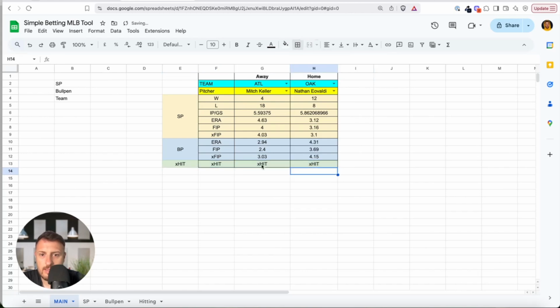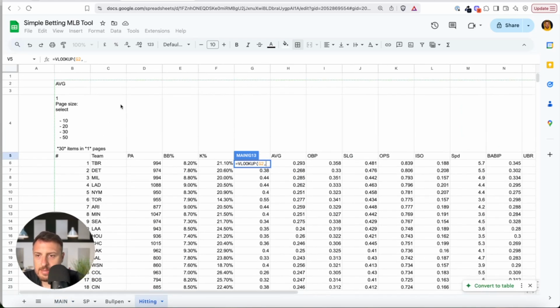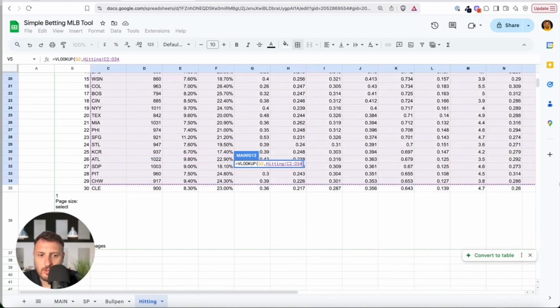Okay, it is like this. I will delete this, and we will use the same logic. I'm looking for this team with vertical lookup in this range. Here should be the average, but we don't need it because we know that the average is 1.